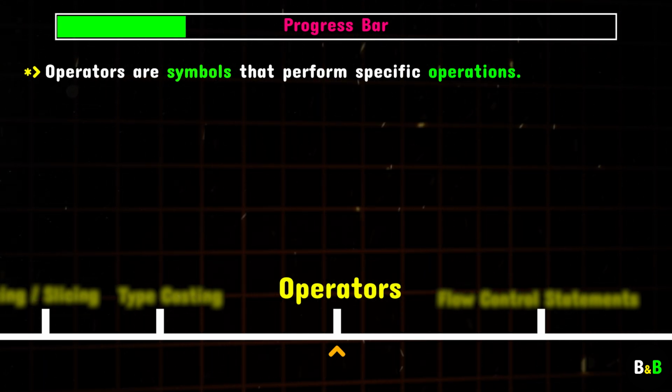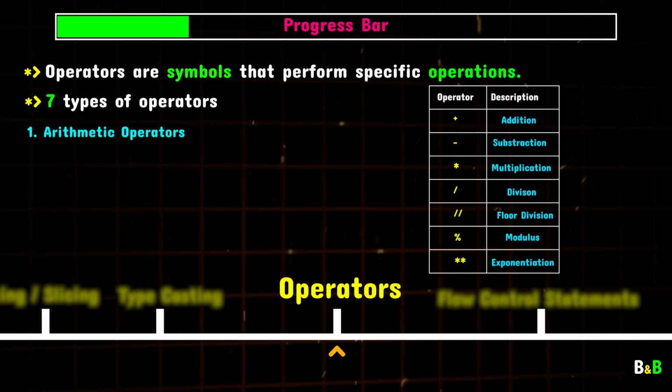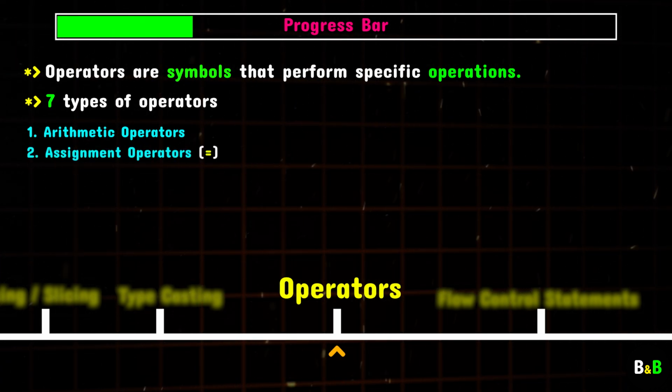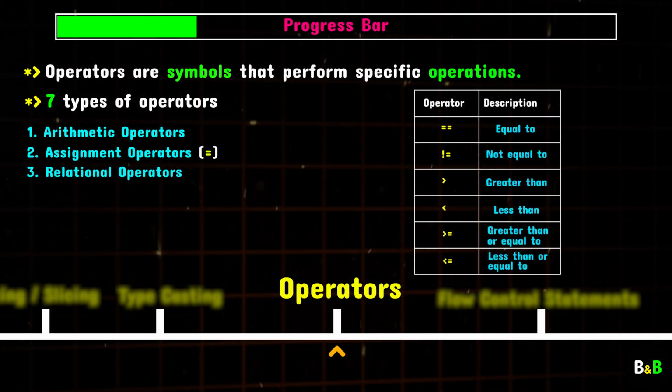In this section, we'll explore the 7 types of operators you'll come across in Python. For example, we'll start with arithmetic operators, which are used for things like addition, subtraction, and multiplication, basic calculations that you'll use all the time. Then we'll move on to assignment operators, which let us assign values to variables, like when you're setting up your data. After that, we'll dive into relational operators. These are super useful when you need to compare values, like checking if one number is greater than another, or if two variables are equal.